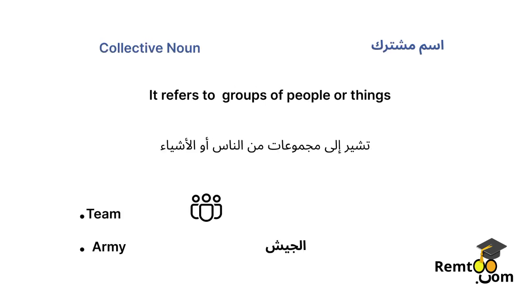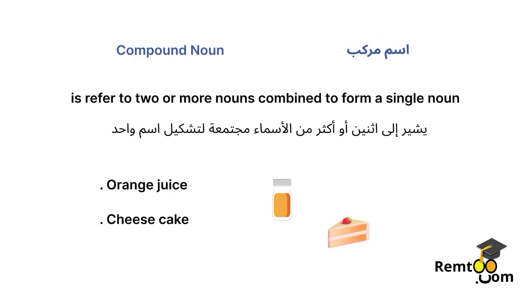Collective noun. It refers to groups of people or things. Team, army. A compound noun refers to two or more nouns combined to form a single noun.